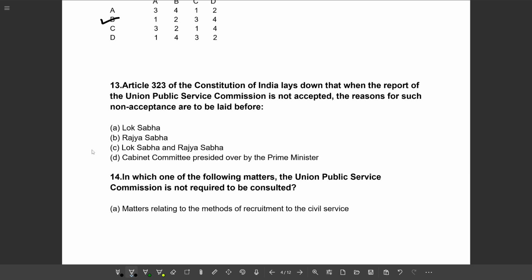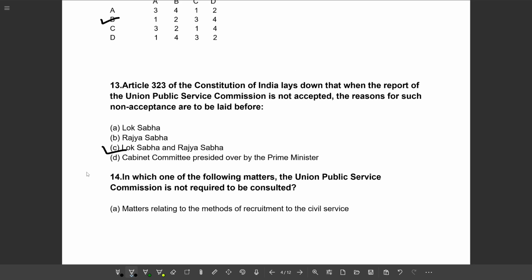Article 323 of the Constitution of India lays down that when the reports of the Union Public Service Commission are not accepted, the reasons for such non-acceptance are to be laid before: Option A, Lok Sabha. Option B, Rajya Sabha. Option C, Lok Sabha and Rajya Sabha. Option D, Cabinet Committee presided over by the Prime Minister. So the correct option will be option C, Lok Sabha and Rajya Sabha.